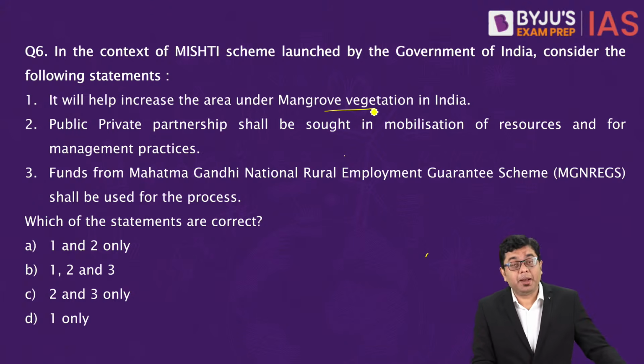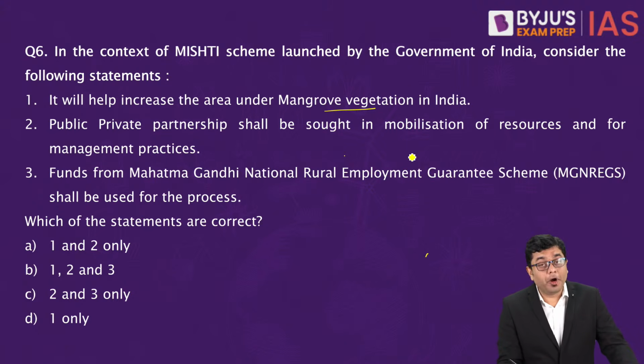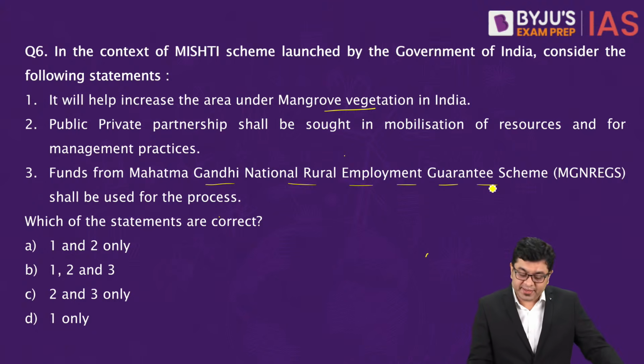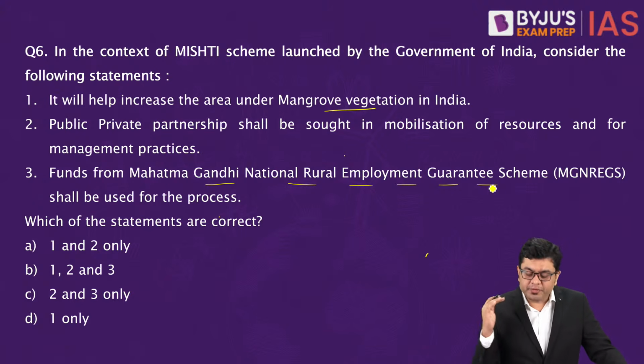Public-private partnership shall be sought in mobilization of resources for the management practices. Funds from Manrega or Mahatma Gandhi National Rural Employment Guarantee Scheme shall be used for the process of increasing the mangrove vegetation. So here, which of these statements are going to be correct?